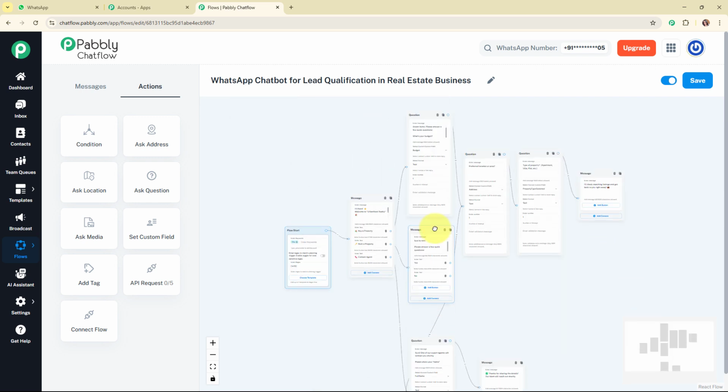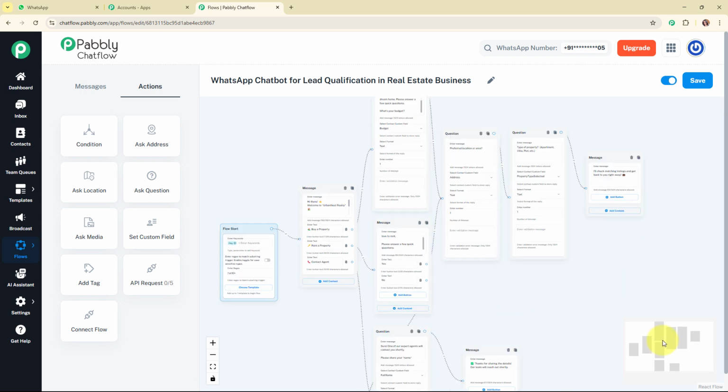Alright, so let's do a proper formatting for the flow so that you can understand the entire flow very easily. And now here after creating a short and simple chatbot for lead qualification in real estate business, I'm going to click on this save to save this workflow. And it says flow updated successfully. That means we have successfully saved the flow that we have created for our WhatsApp chatbot for lead qualification in real estate business using Pabbly Chatflow.